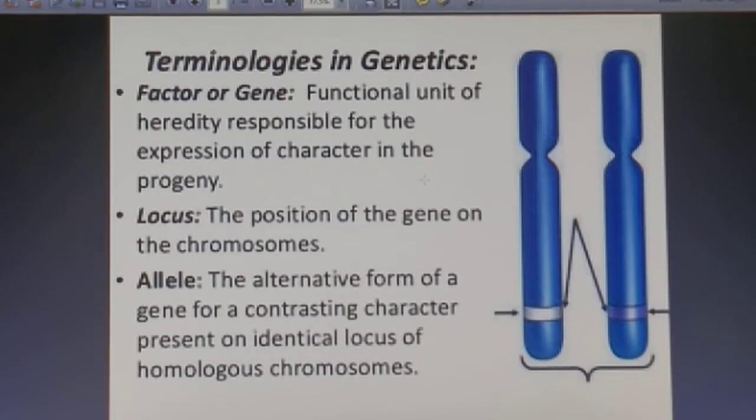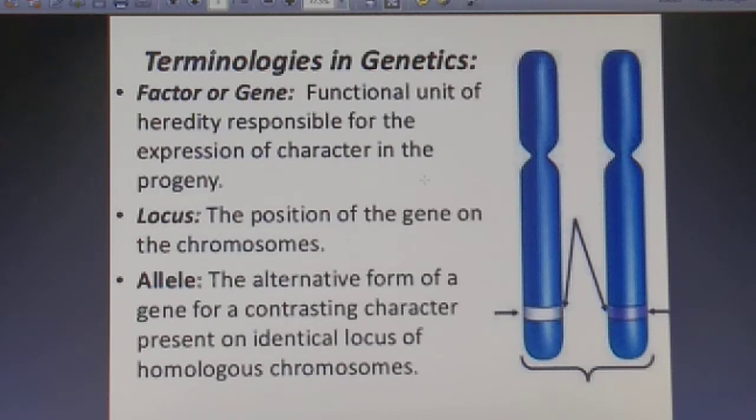But before that, we'll be studying some of the terminologies in genetics which are very, very important, right? So the first one is factor, or in today's terms, it is known as the gene, fine? So we call it gene. In Mendel's time, Mendel called this thing a factor. The functional unit of heredity responsible for the expression of a character in the progeny is termed a gene.